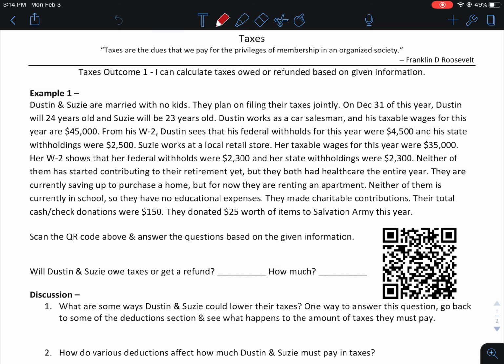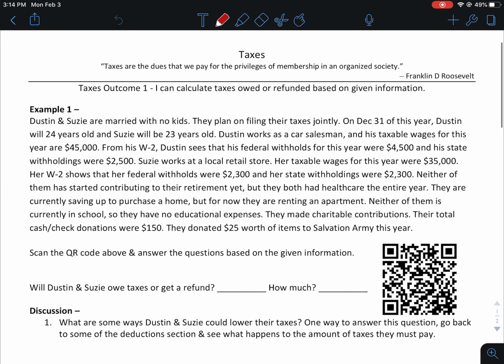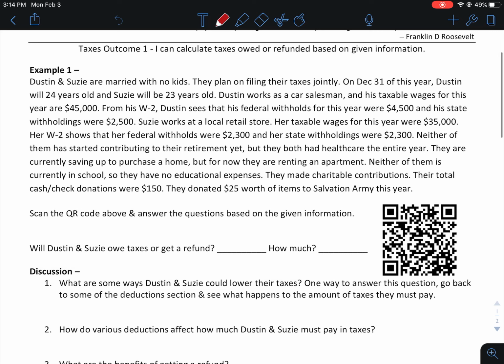Okay, so today we're going to be talking about taxes. You should have gone to the taxes unit, which is cycle 11, and opened up the notes on tax day 1 or tax outcome 1, which is where you're going to calculate taxes owed or refunded based on given information. During this time, you're going to read a scenario, someone's life story, if you will, and then input that into the TurboTax taxcaster website and see whether or not these people would get a refund based on their situation.